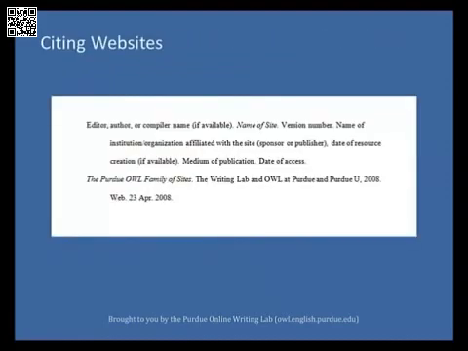When citing an entire website, list your date of access. First, list the editor, author, or compiler name, if available, followed by a period. Next, list the name of the site in italics, followed by a period. List the version number, followed by a period. Indicate the institution or organization affiliated with the site, followed by a comma, and the date of resource creation, followed by a period. Indicate the medium of publication, followed by a period, and finally list your date of access, followed by a period.